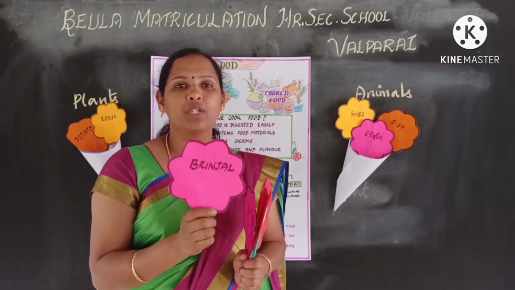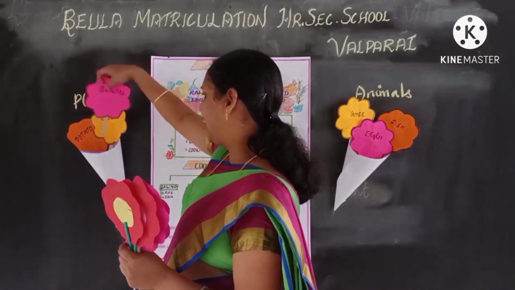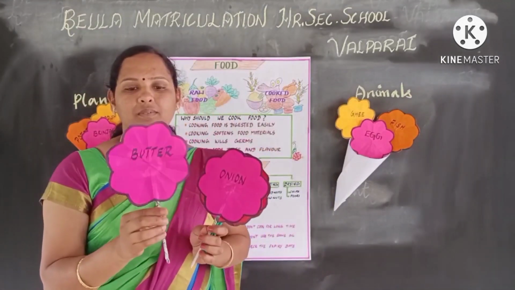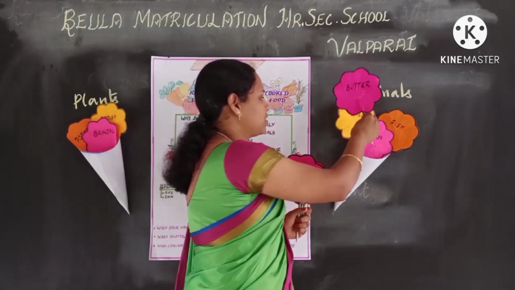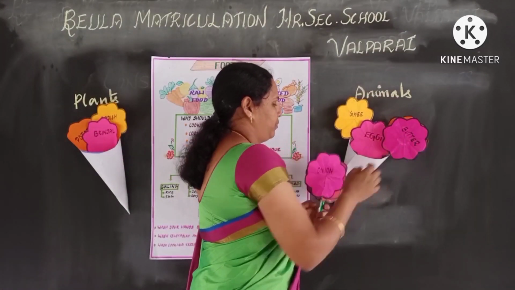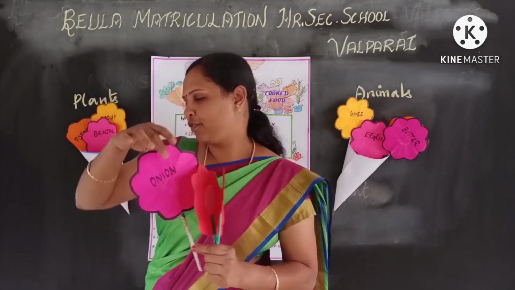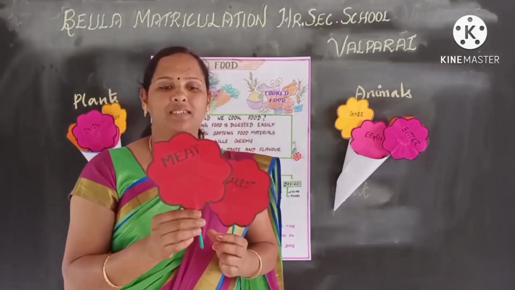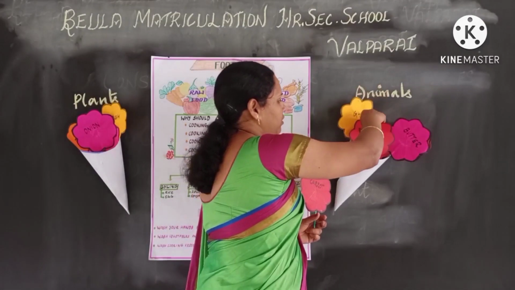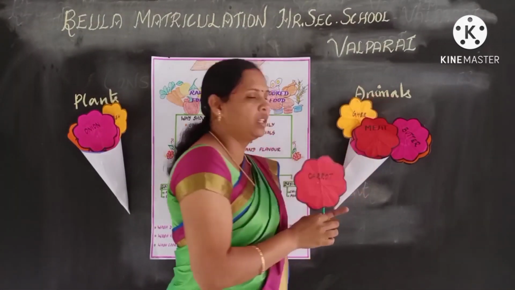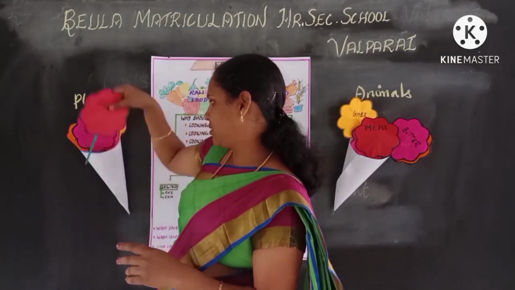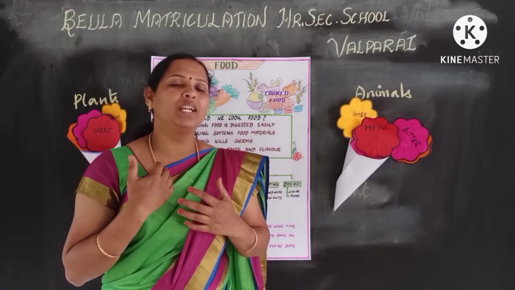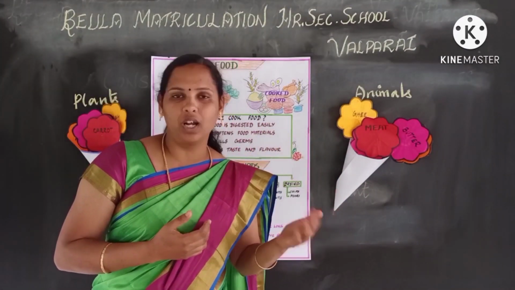Brinjal, we get brinjal from plants. So in this basket. Butter, we get butter from animals. Onion, from plants. Meat, from animals. Carrot, from plants. Based on this activity, we can say that we depend on plants and animals for our food.